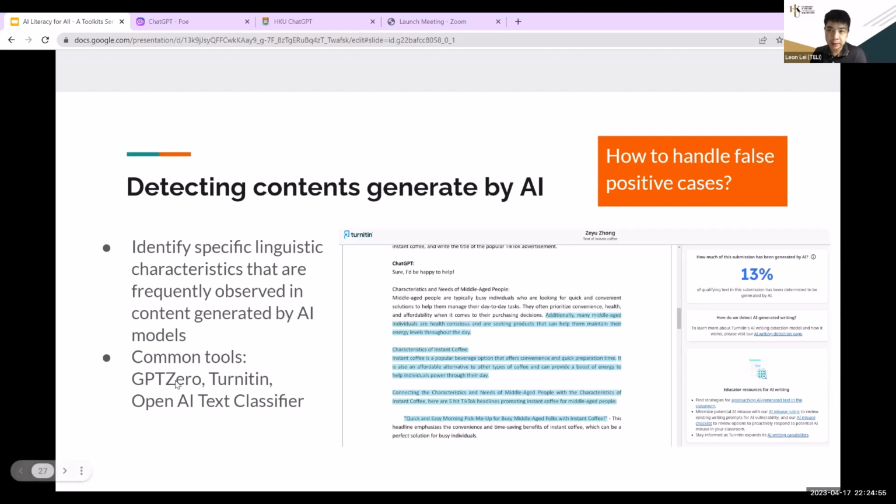GPTZero is the most common one, or the first to appear. Turnitin, which is shown here, I will show you more information. And then the OpenAI test classifier, which is from OpenAI, that means the more official one.